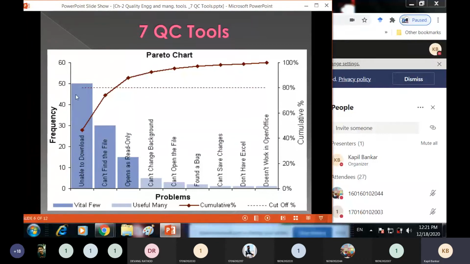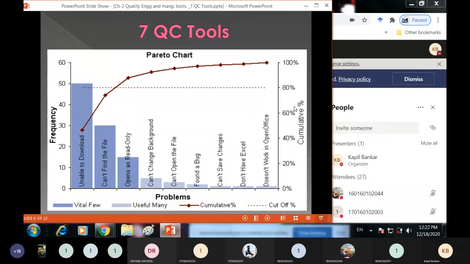You arrange all such problems, whatever you find from that email, from left to right. So we have placed all these problems: on the horizontal axis, problems or defects; on the vertical axis, frequency; and on the opposite side, cumulative percentage.